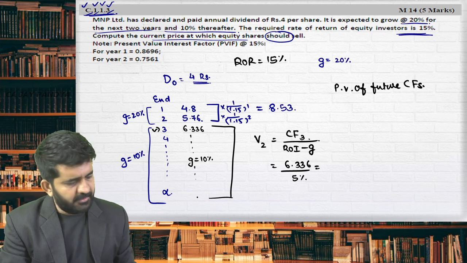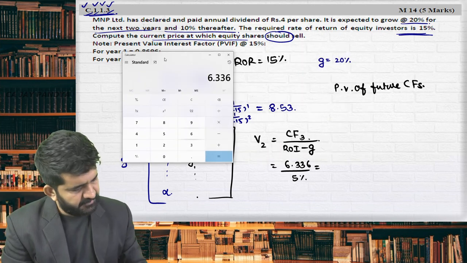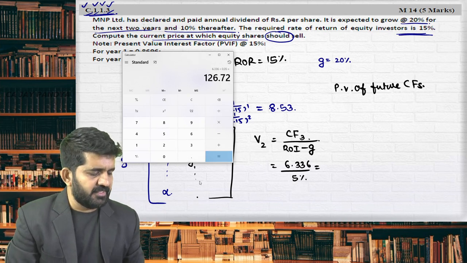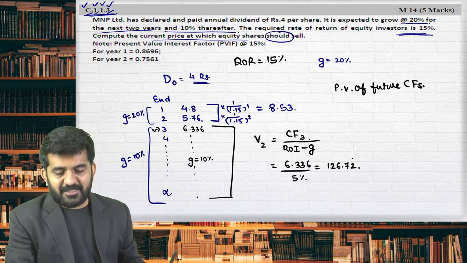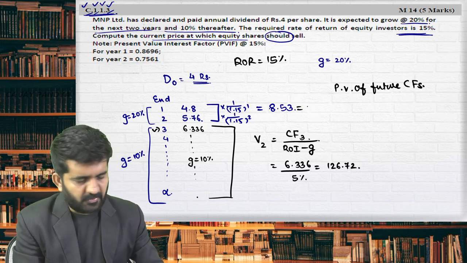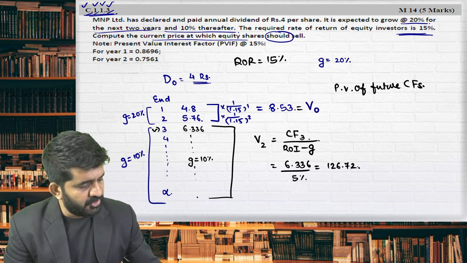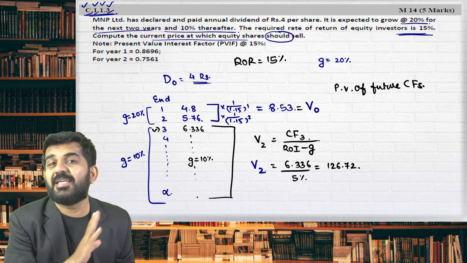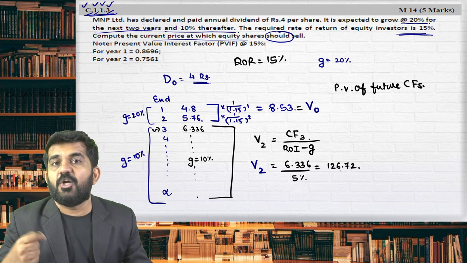It is nothing but 6.336 divided by 5%. It is 126.72. Please understand this value is value at the end of 0 year. This value is value at the end of second year. These two values cannot be added. I need to convert this value at the end of 0 year.